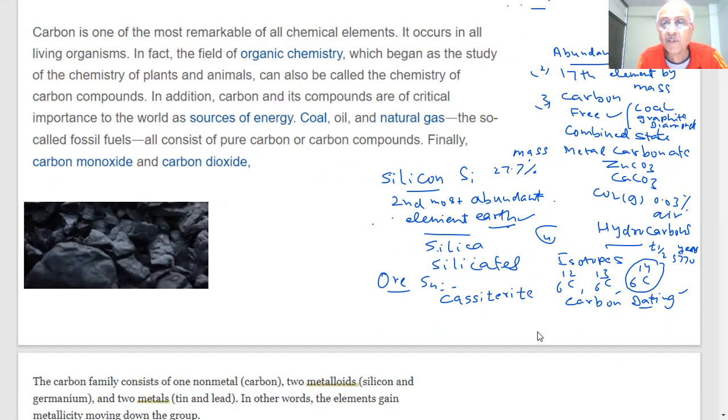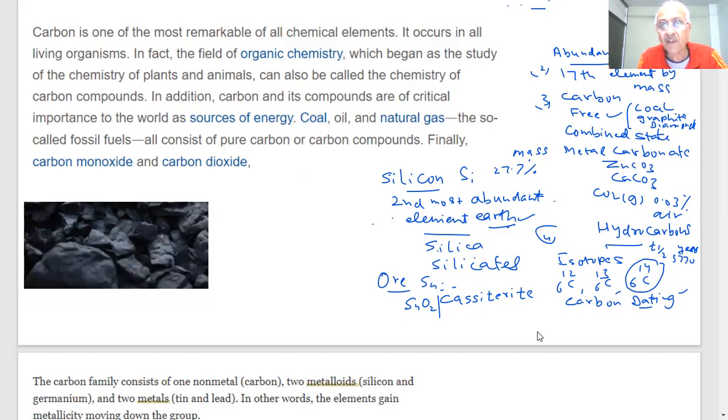What is the formula, student? It has SnO2. In one of the questions, student, they gave the name of the ore and certain formulas were given. And these formulas look quite similar, student. The same metal was there in all of them. Now the question was, which is the correct answer? So pay attention to each and every word, student. That is my question to you, that our attention is very essential. Our thinking part will count.